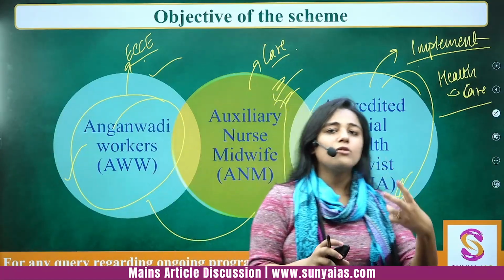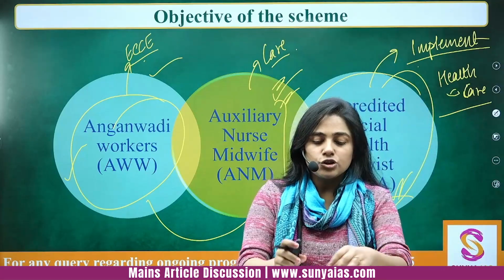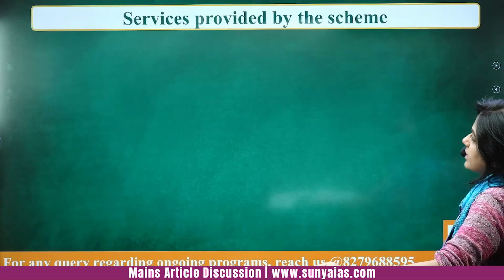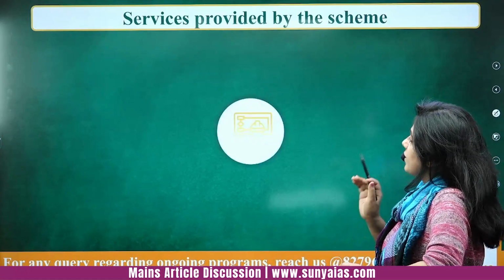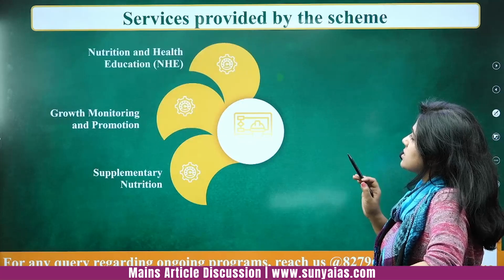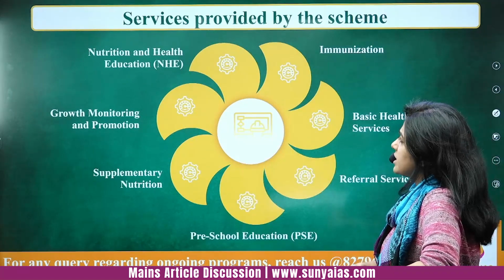There will be some level of literacy that would be expected out of an ASHA worker, right? So that is there. This is the structure and the objectives side by side. Now I have already told you, but let's see in a very structured format what are the services provided by the scheme, the Anganwadi scheme.